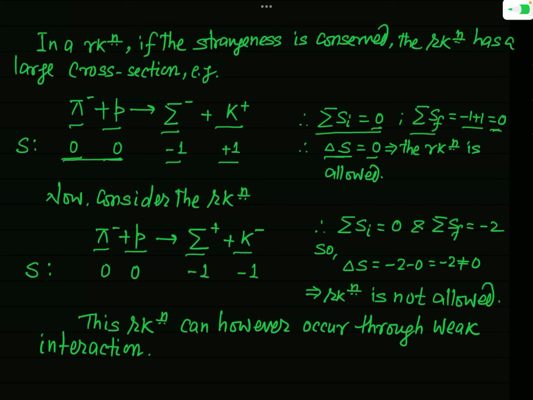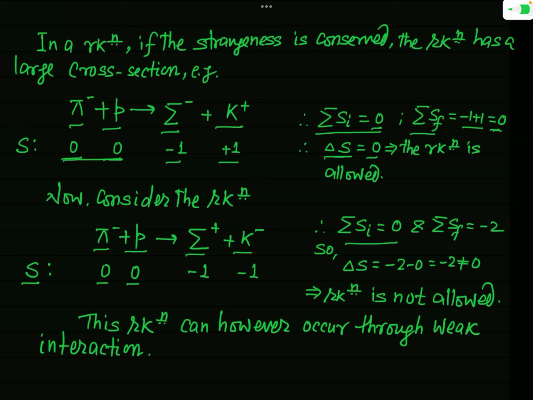For this, let us write the strangeness number of all the particles involved. Pi minus has a strangeness number 0 and p also has 0. So the sum of the strangeness number of the reactants is simply equal to 0.